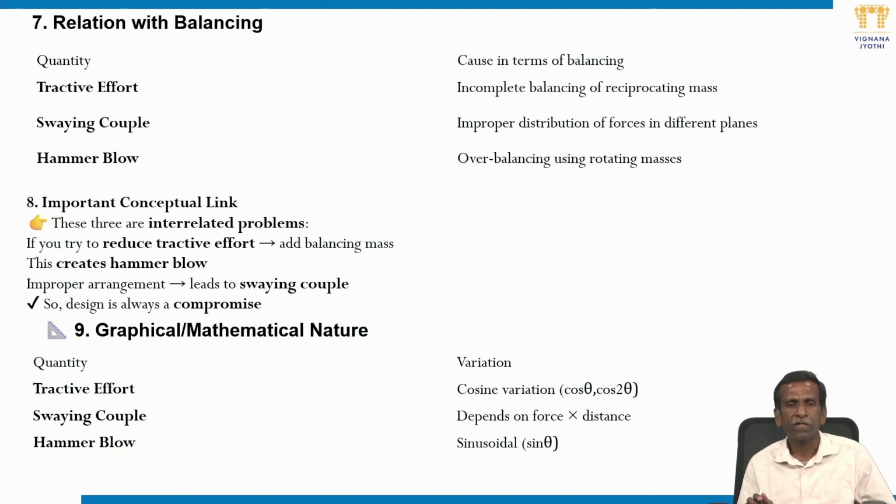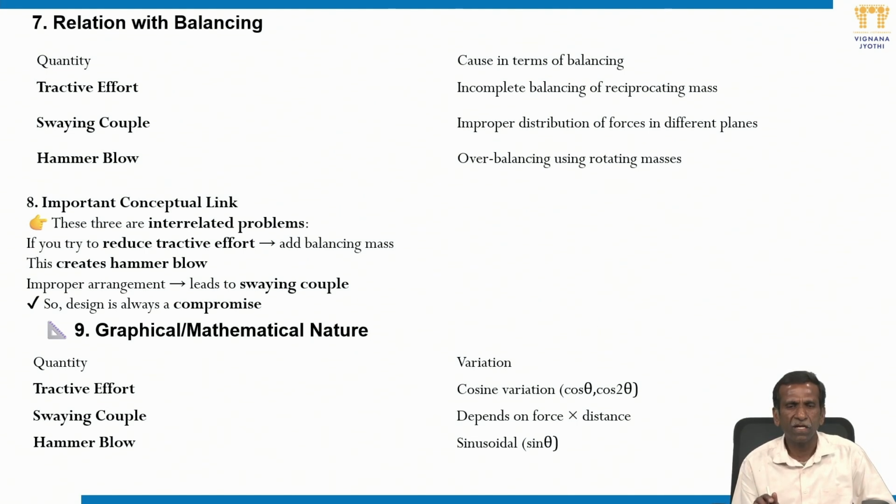So these three important ones are interrelated problems. Have you seen that? Tractive effect is the horizontal unbalanced force. Swaying couple arises in two-cylinder engines. Otherwise, when the force perpendicular to the line of stroke reaches maximum magnitude and continuously repeats, it is hammer blow. So this is about all these.